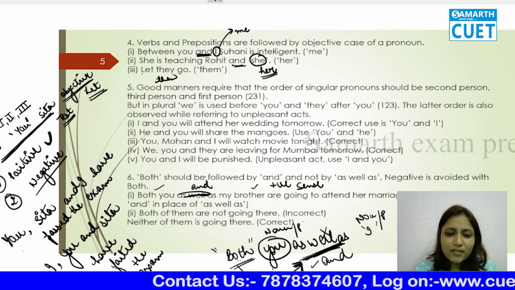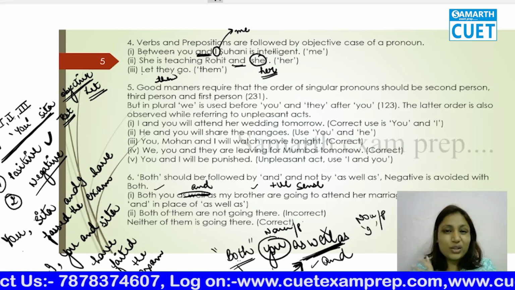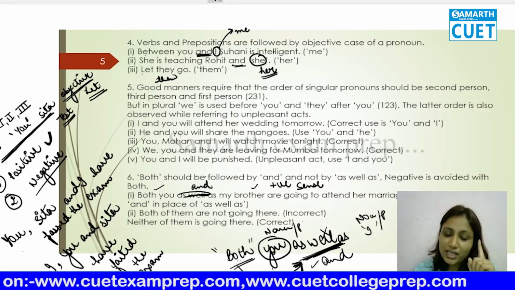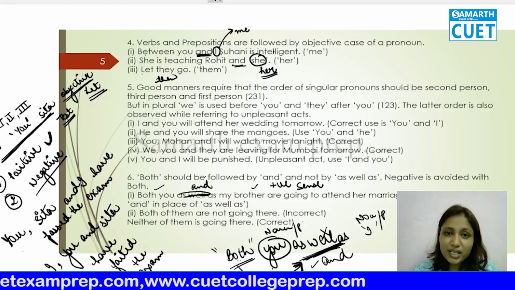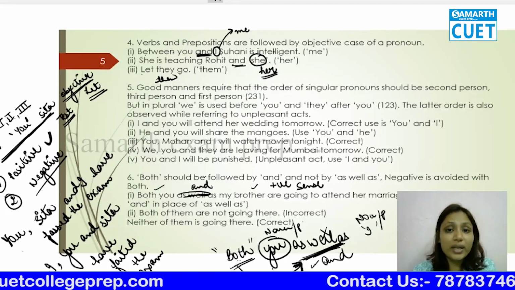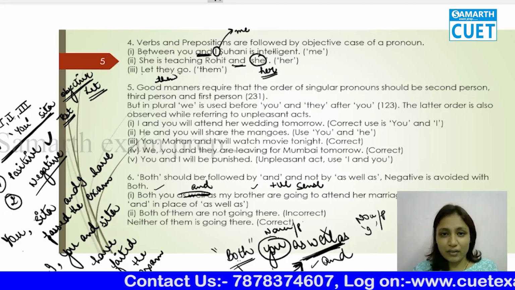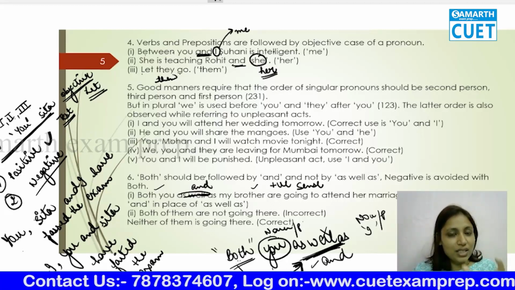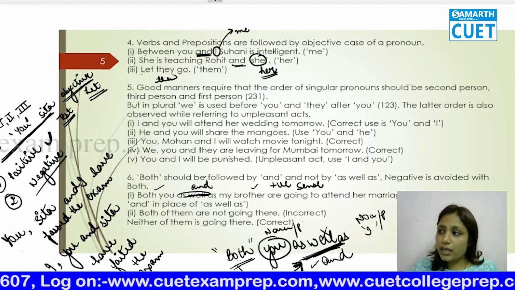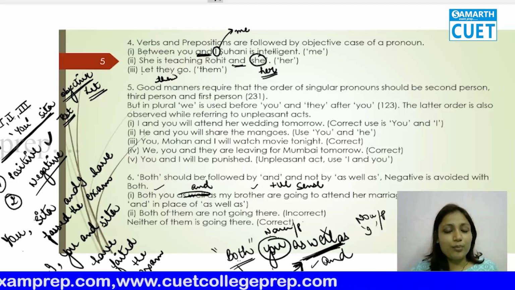But when we are using it in a negative way, that means "both are not going", we are not going to say that. "Both of them are not going" is incorrect. What is correct is "neither of them is going". Not "not going", because neither itself is negative, so you are not going to put negative and negative. When you have used neither, you say "neither of them is going". Like I told you, neither and either will take singular.